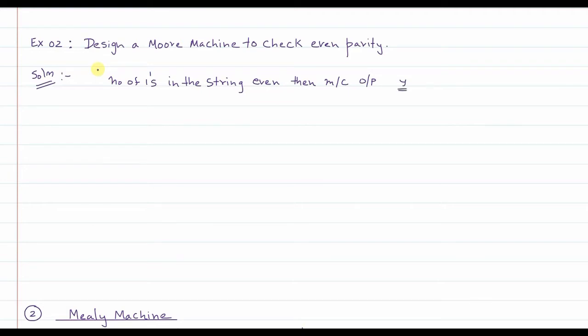That means it is even parity. But if the number of ones in the given string is odd, then the machine should output no.